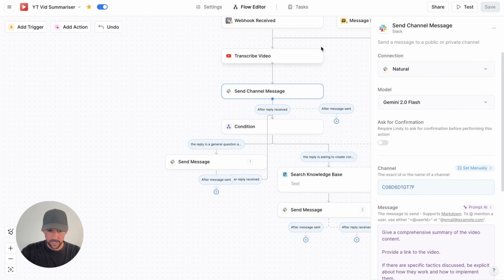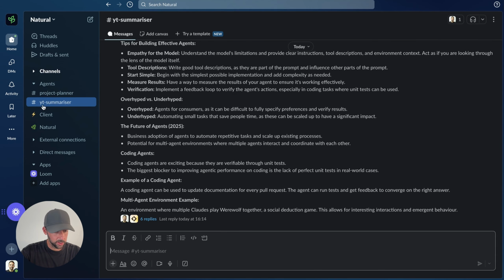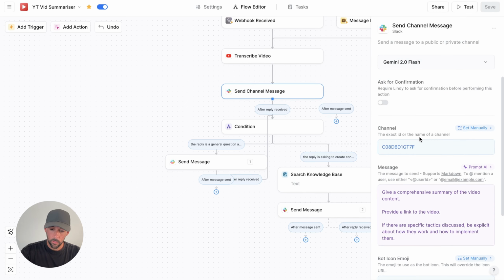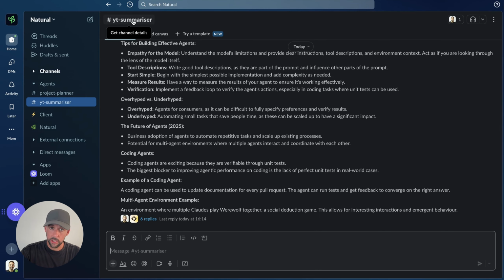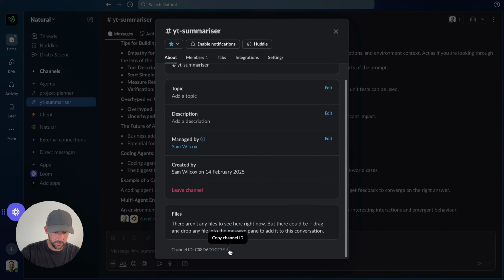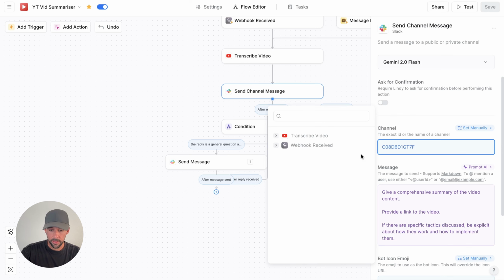Then it's going to send us a message in Slack. Now you do need to set up a channel in Slack, so I've added a channel here called YouTube Summariser. When we set up our Lindy, we're going to use Gemini 2.0 again. Then we're going to give it the channel ID. If you need to find the channel ID, you can click on the channel details here, then if you scroll down, the channel ID is at the bottom. You can click on that to copy the channel ID, bring that back over, and copy that in.